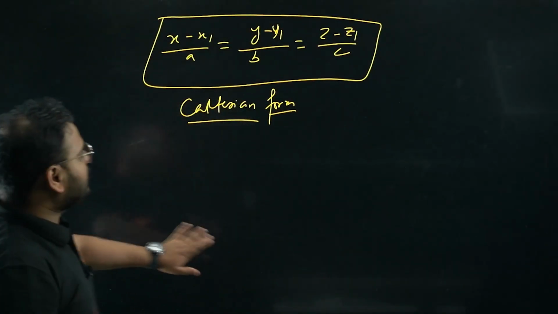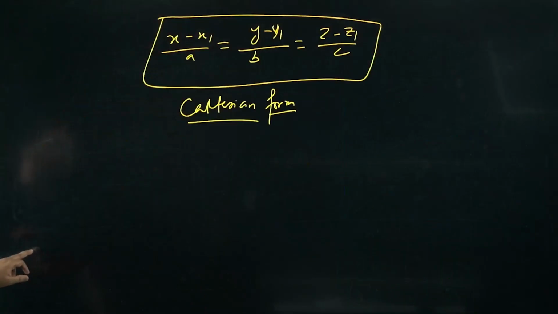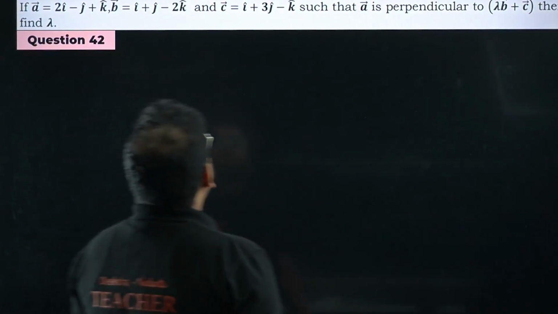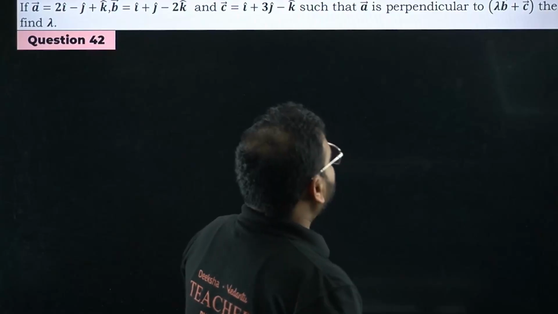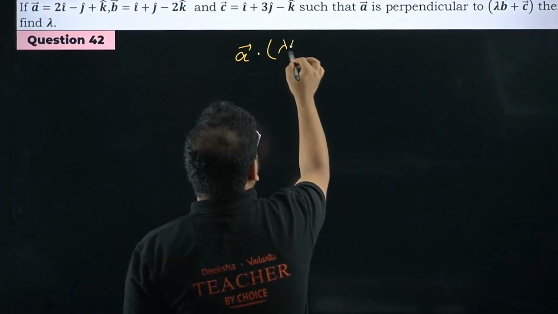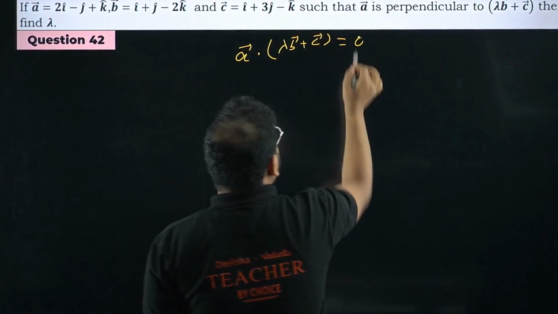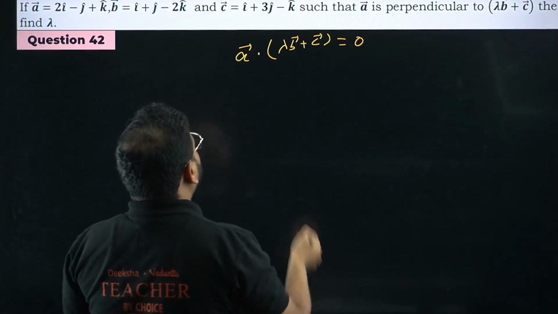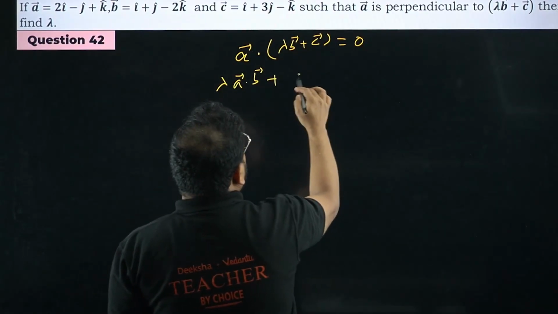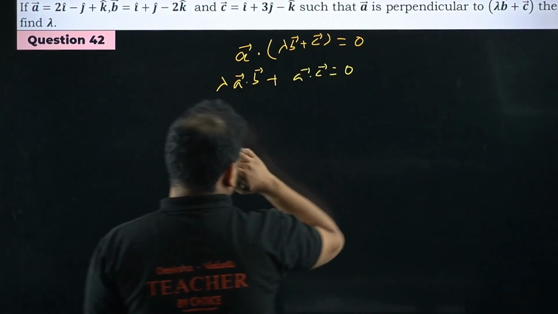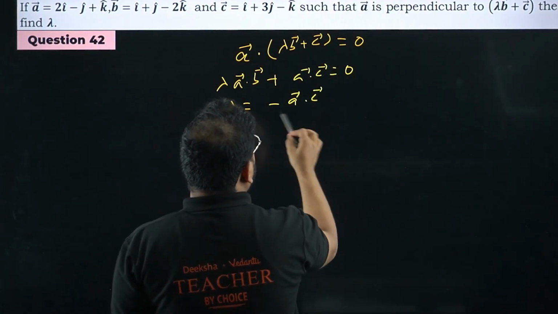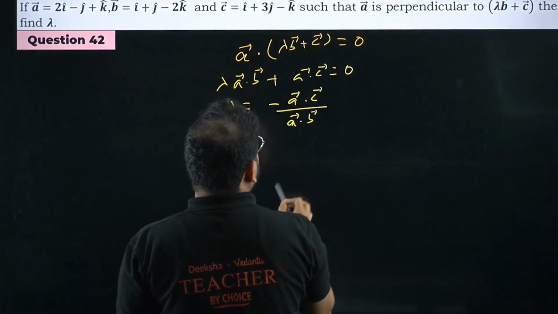Okay, let's move on to the next question. Please have a look before I move on. 41 is done. Okay, 42 now. I hope this is clear. A is given, B is given, C is given such that A is perpendicular to, perpendicular means A dot with lambda B plus C is 0, right? Perpendicular property, which means A dot with B, lambda can keep it over here, plus A dot with C is 0. It means lambda is nothing but minus A dot C upon A dot B.